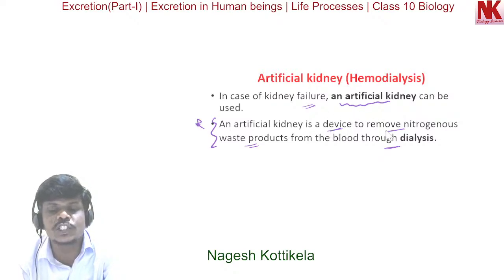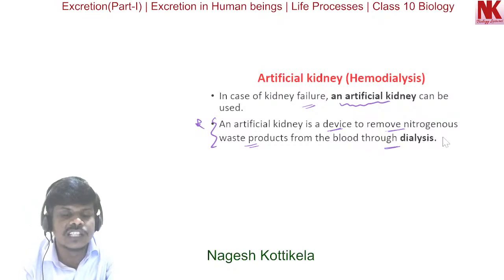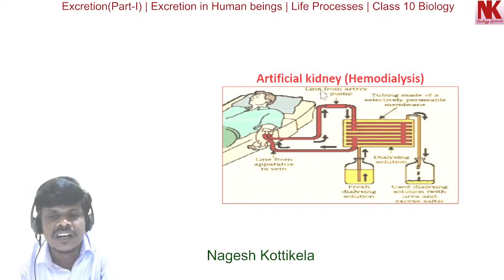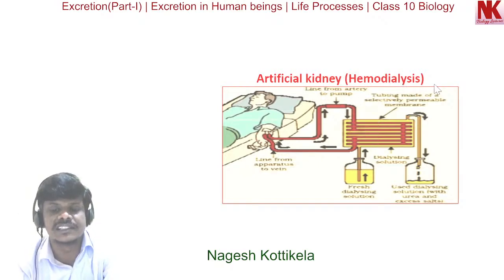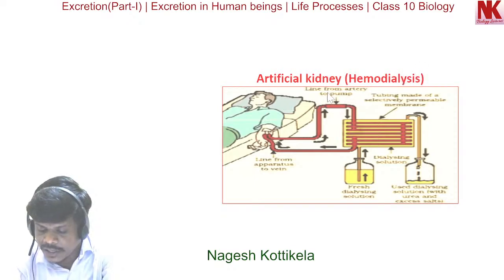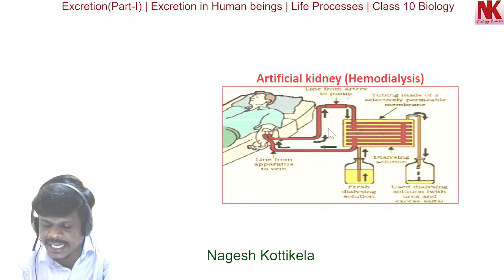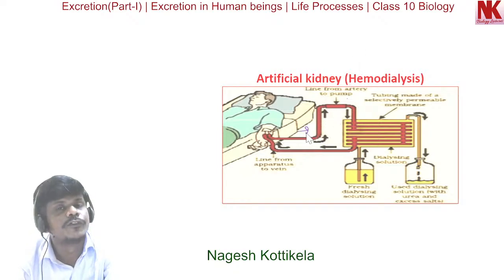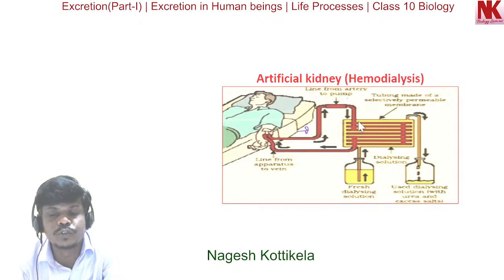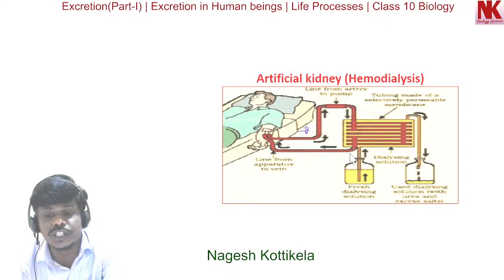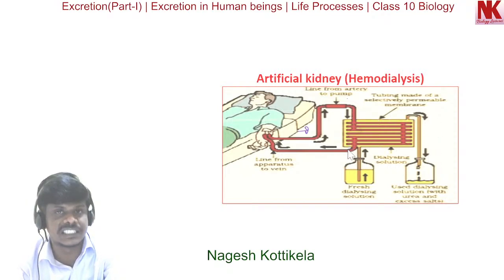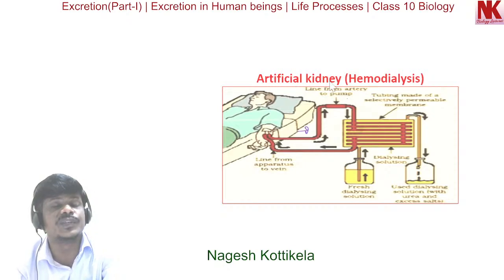It is a device to remove nitrogenous waste product from the blood through dialysis. Here you can see the picture. This is what we call hemodialysis. Here the blood line from the artery to pump. Here the blood is taken from the patient, and with the help of tubes and pump, it is passed into this hemodialysis machine, that is artificial kidney.